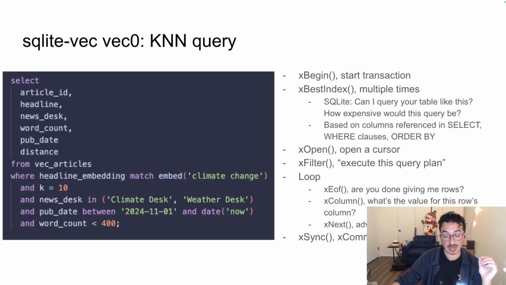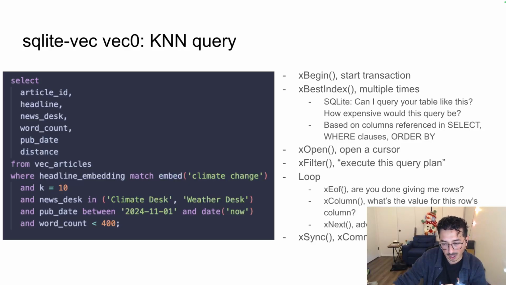I'm going to loop and call the xEof, or end of file, method whenever I want these rows, right? So once you've chosen a query and executed it inside of xFilter, I'm going to loop through all the different results using the xEof, xColumn, and xNext methods to basically say, oh, are you done yet? Okay, you're not done. Give me column number 1 or column number 2. I want the value for that to provide to the user, and then give me the next one after that. It'll loop through, being like, are you done giving me rows?